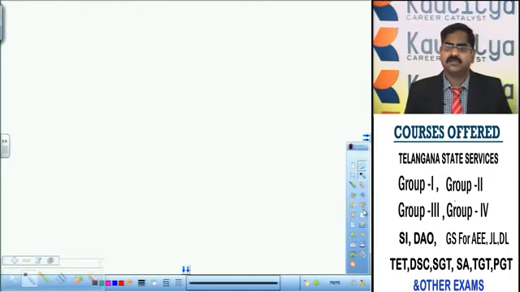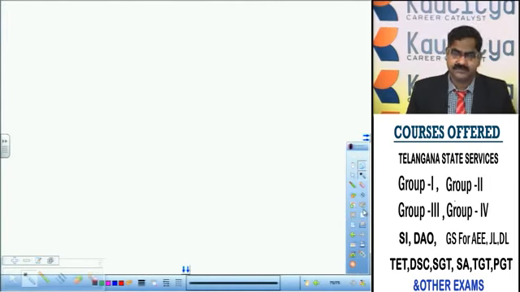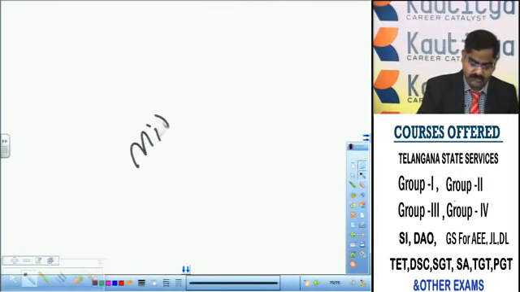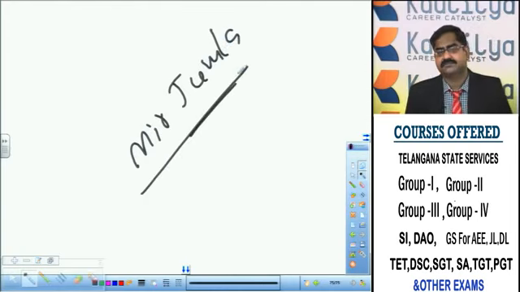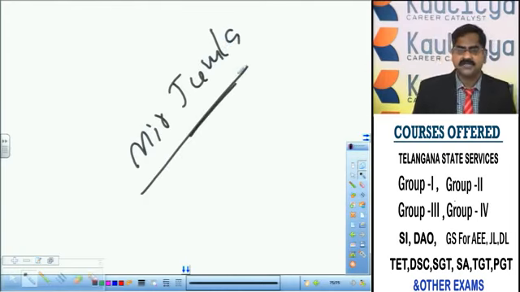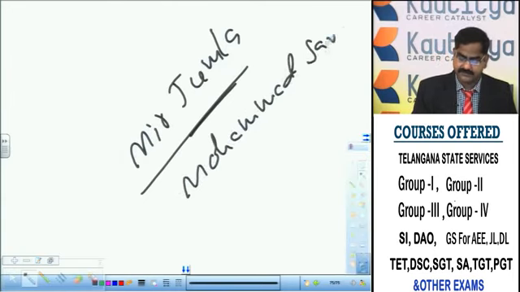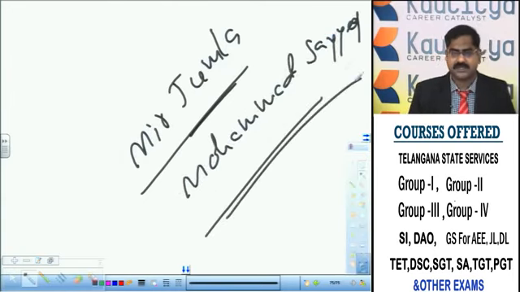Later, Abdullah Qutb Shah focused on consolidation of his position in the Carnatic area. In the Carnatic area, so many revolts had taken place. For rectifying all these unpleasant things, he sent his Mir Jumla. Mir Jumla means finance minister, revenue minister. His name is Muhammad Sayyid. He was sent by Abdullah Qutb Shah to set things right in the Carnatic area.